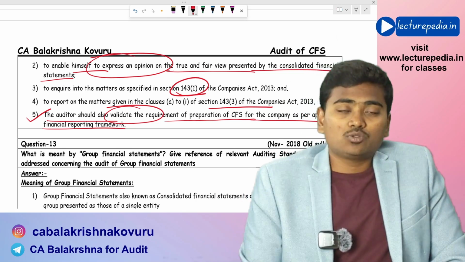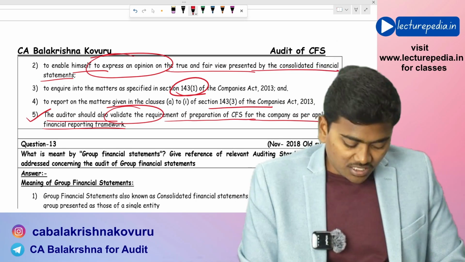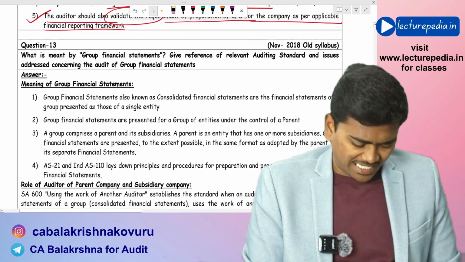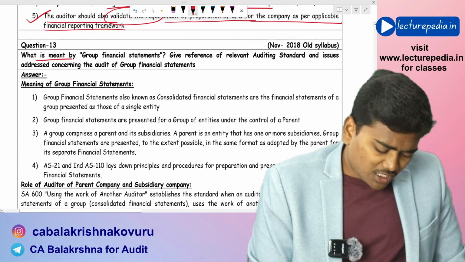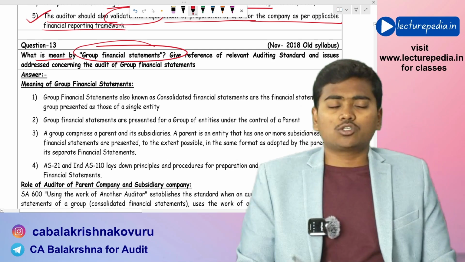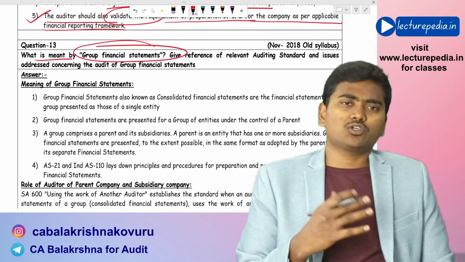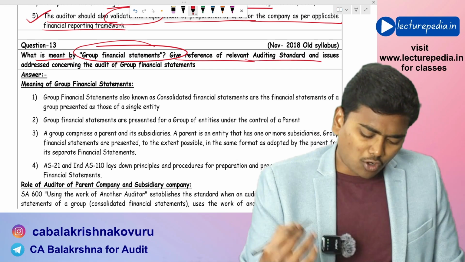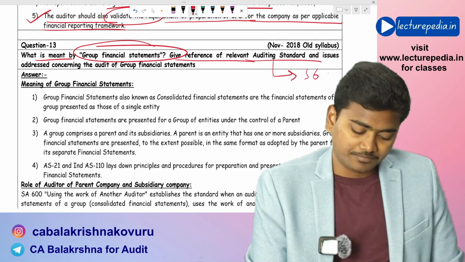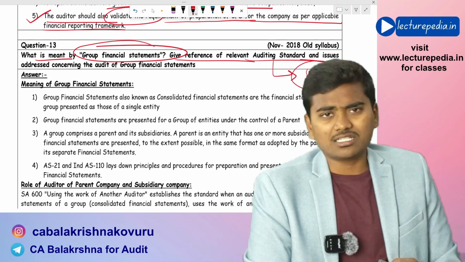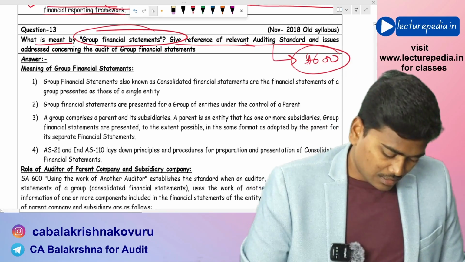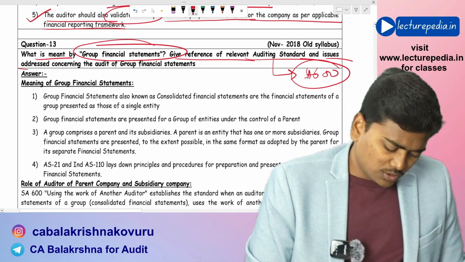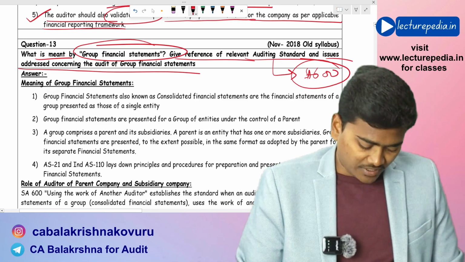These are the 5 objectives of the auditor with respect to audit of consolidated financial statements. Next, what is meant by group financial statements? Group financial statement, you can also call it as consolidated financial statement. Due reference to relevant auditing standard SA 600, using the work of other auditors, and issues addressed concerning the audit of group financial statements.